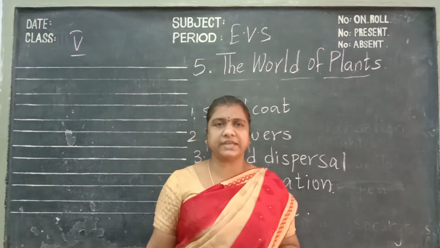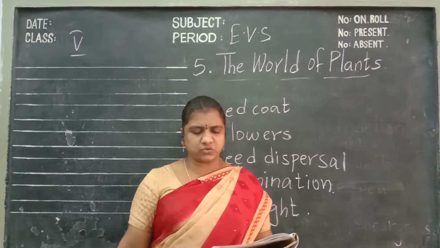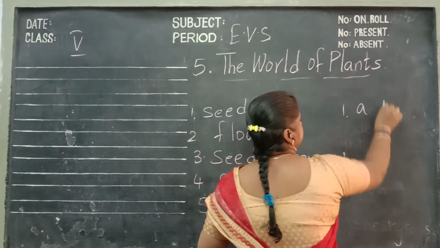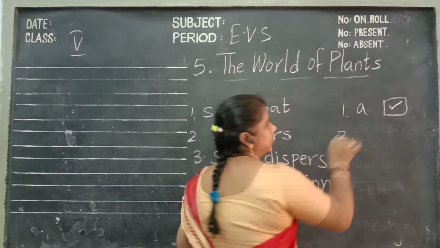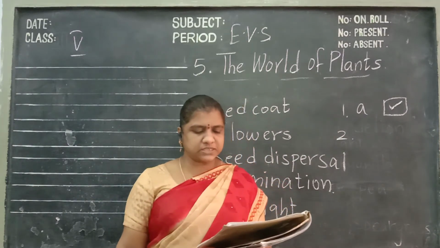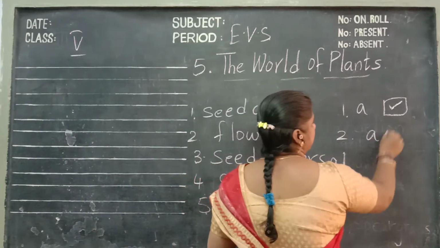Next one, children, pick the correct answer. A plant that reproduces from spores is mushroom. In box A, just tick it. Second, the seeds of cotton are dispersed by wind.